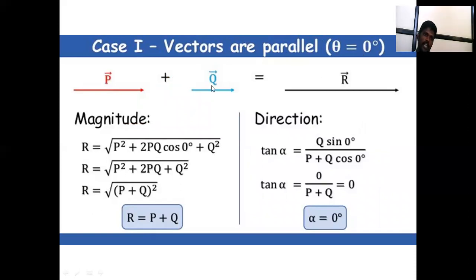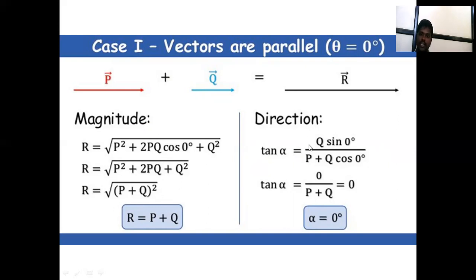Then P and Q are parallel, then the resultant also. What is the resultant? The magnitude is R square is equal to P square plus 2PQ cos theta plus Q square. Then for two parallel vectors, the angle is 0 degree, then cos 0 is 1. That is the equation R square is equal to P square plus 2PQ plus Q square. This formula is P plus Q bracket square.